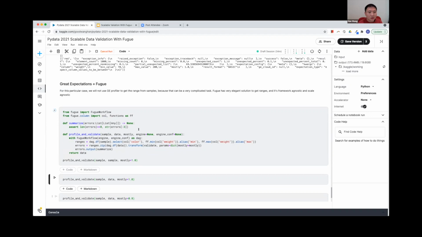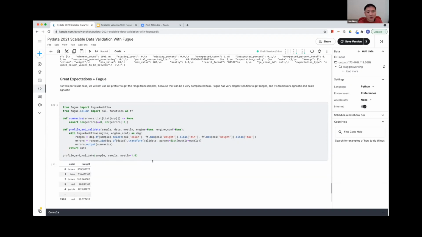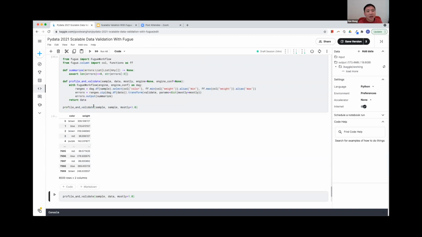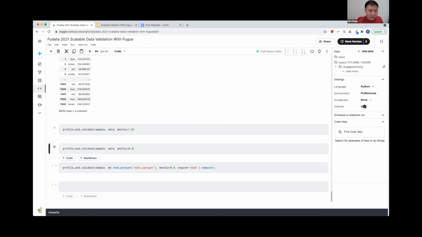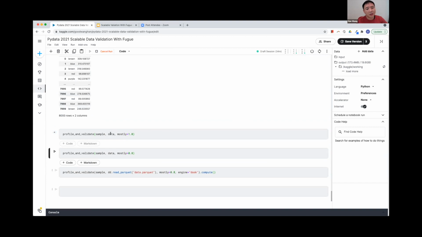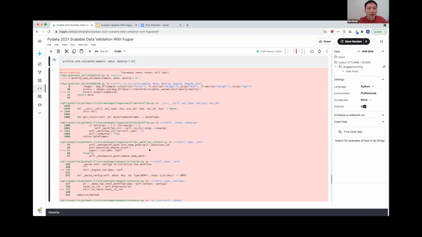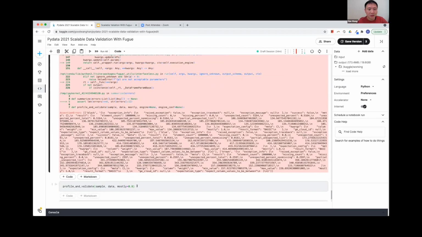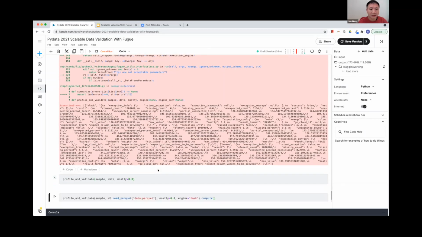So this is the solution that can help you to do scalable distributed profiling and validation by different partitions. As you can see, if we profile on sample and then apply back on sample, we can set the mostly to 1.0. There is no issue at all. But if we set the data and then we still expect it to finish 100%, it will fail. And if we relax the mostly to 0.8, it will pass.